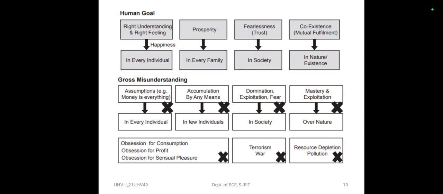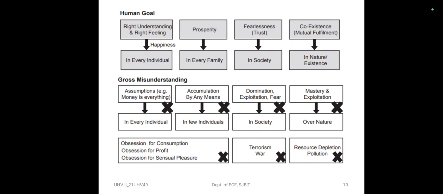So, with these as the driving assumptions in the society, it has led to people living with three kinds of obsessions. One is obsession for consumption, obsession for profit, obsession for sensual pleasure. Obsession with something implies over-evaluation of that thing, considering it to be the ultimate aim of life, and that thing itself becoming the value.